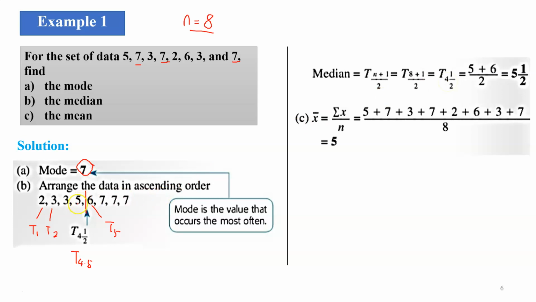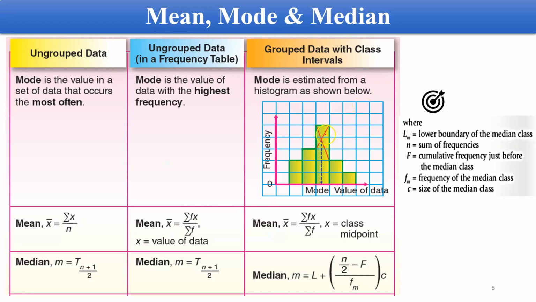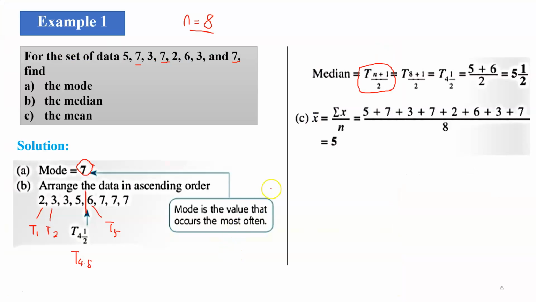You need to add the values at position 4 and 5, sebelah kiri dan sebelah kanan. 5 plus 6 divided by 2. So, you get 5.5. So, that is your median. Okay, so don't ask me where did I get this formula. You need to refer back to the previous lecture. So this is where we obtain our median from this formula. This is for ungrouped data.